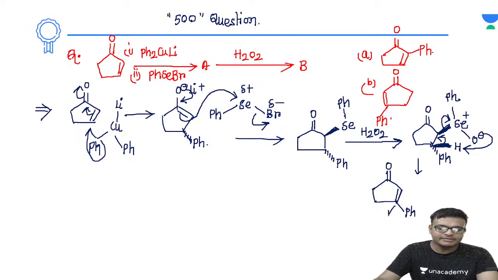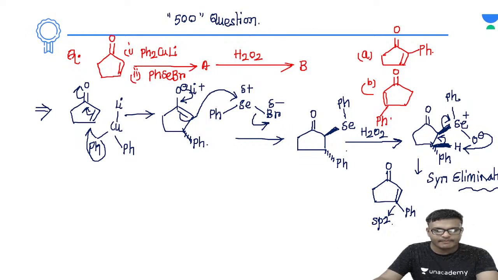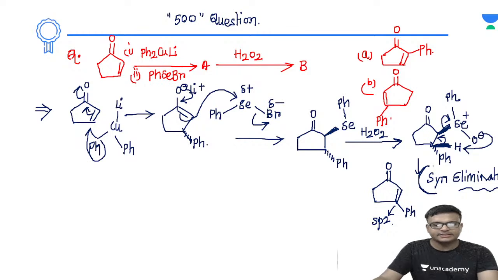Now here it has become an sp2 center, and you know an sp2 center is planar in nature. Exactly. So this one will be the example for syn elimination reactions. Syn elimination reactions. Is there any doubt regarding this? Chalo. Now let's do the next question.